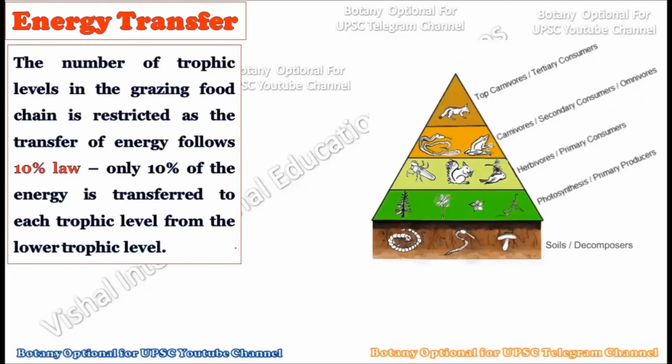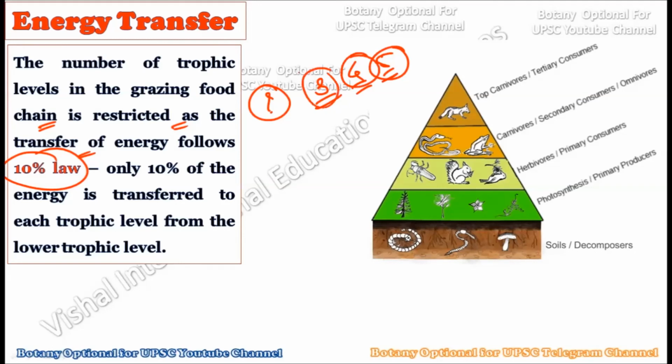Now see, the number of trophic levels in the grazing food chain is restricted as the transfer of energy follows the 10% rule. Yes, we have understood that not all of the energy is transferred to the successive trophic level. Only some portion of the energy is transferred from one trophic level to another trophic level. Now this will be very important from the UPSC mains point of view, because they can ask you why there are always restricted trophic levels. The number of trophic levels may be 3, maybe 4, maybe 5, but not more than that.